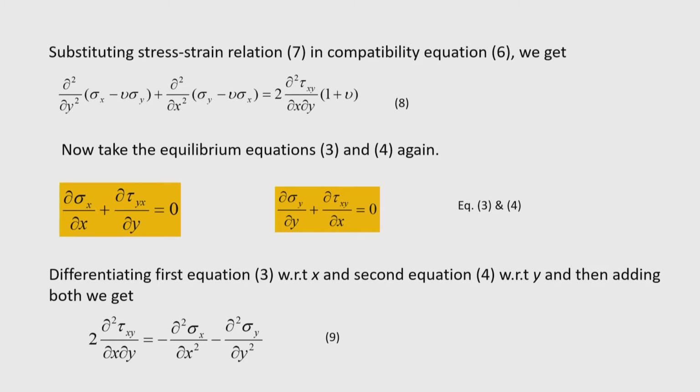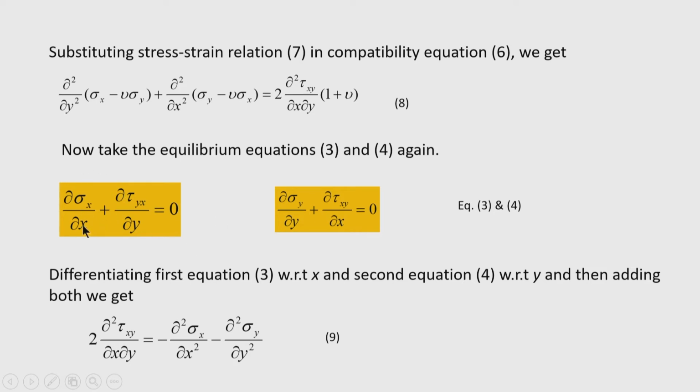Now, if I write again the equilibrium equations 3 and 4 that we have derived earlier, here you can see this equilibrium equation in two dimensional elasticity, that is plane stress problem, written again here: del sigma x by del x plus del tau yx by del y equal to 0. This is one equation. Another equation is del sigma y by del y plus del tau xy by del x equal to 0.